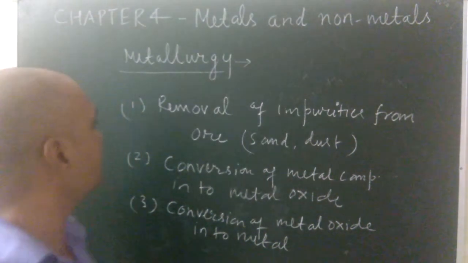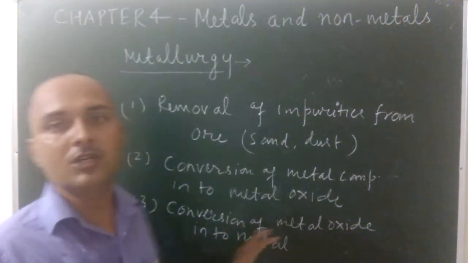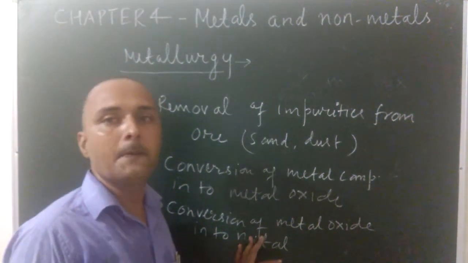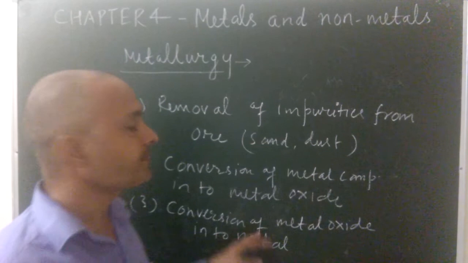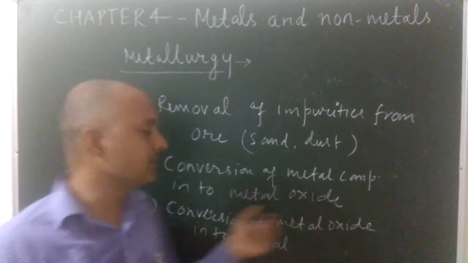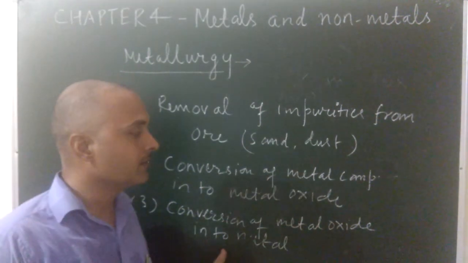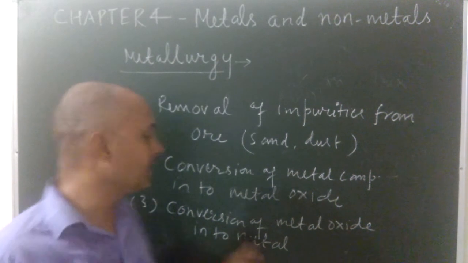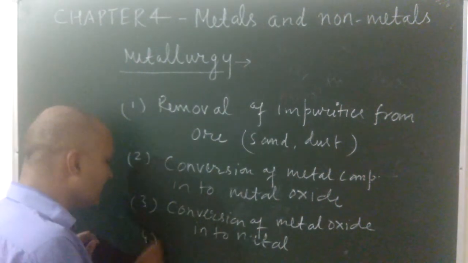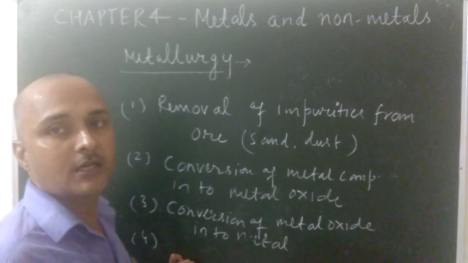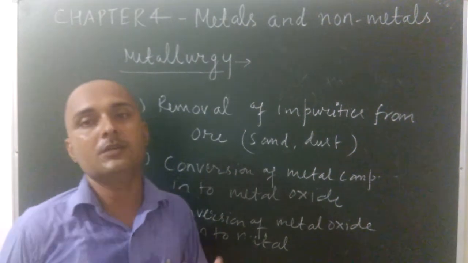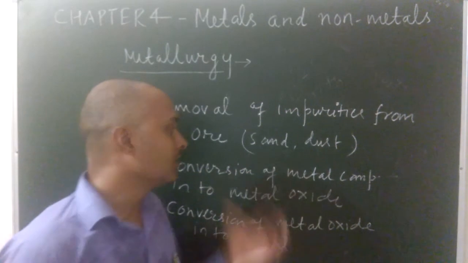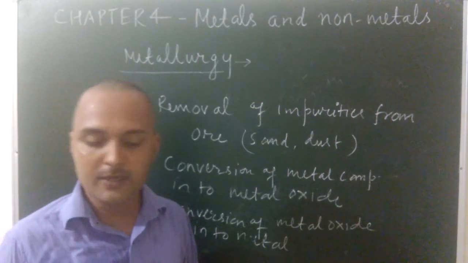So how many total steps? Step 1, removal of impurities from the ore. In step 2, conversion of metal compound into metal oxide. In step 3, conversion of metal oxide into metal. And finally step 4, purification of the isolated metal, or you can say extracted metal, into the pure form. In this step, the metal becomes completely pure. So these are the 4 steps of metallurgy.